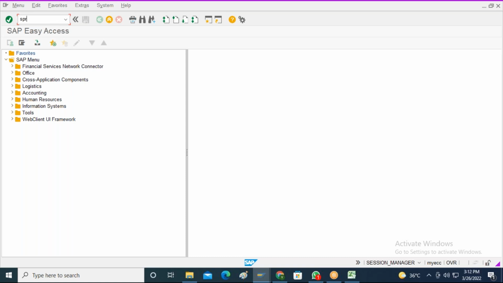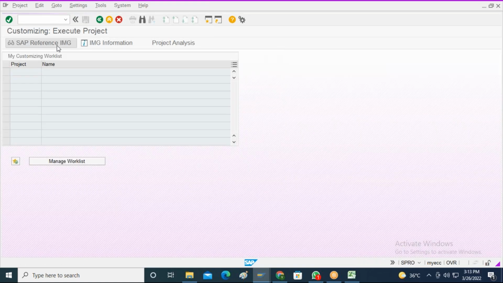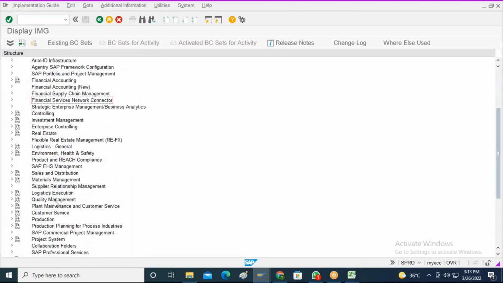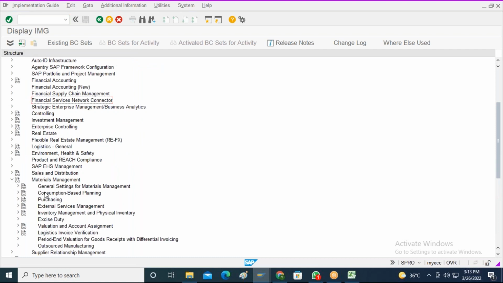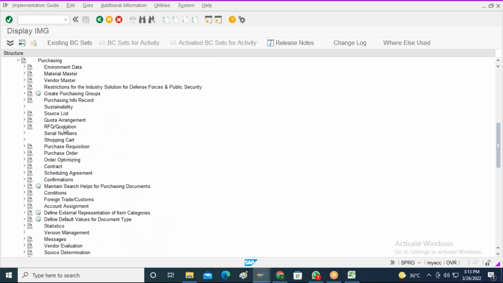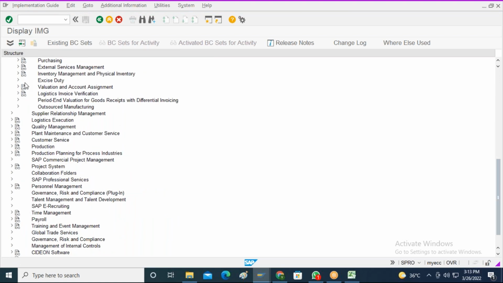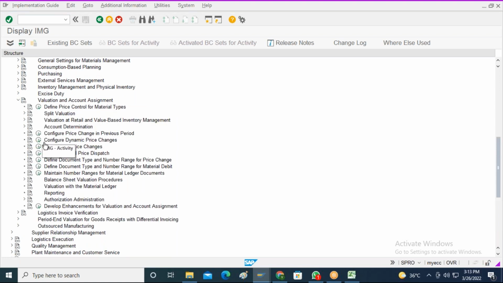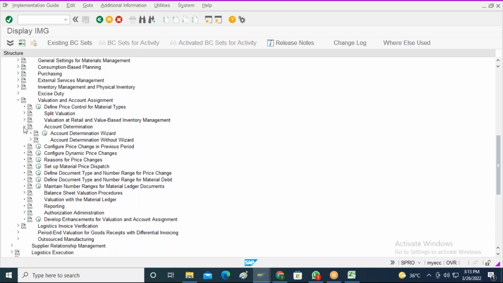So I will go to the SPRO. I will go to the SAP reference IMG, materials management, then purchasing, not purchasing, it is under materials management, valuation and account assignment. So here you see there is account determination. There are two types of account determination. One is account determination wizard, and the other is account determination without wizard.